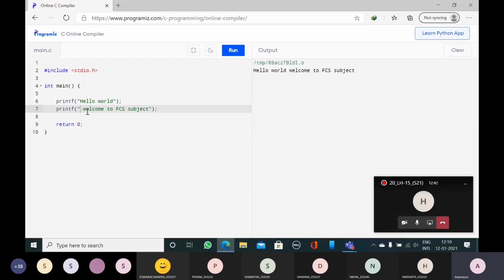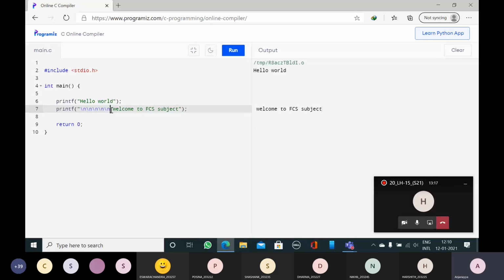For example, if I use \n here 5 times, after 5 lines you are going to see the output. So it is your wish how you want to see the output on the output screen. Whether in a single line, one after another, or after some spaces, that is your wish. The only thing is the output should be clear. Clear everybody up to this?